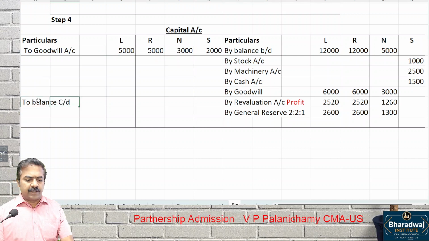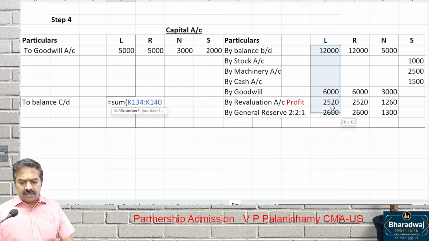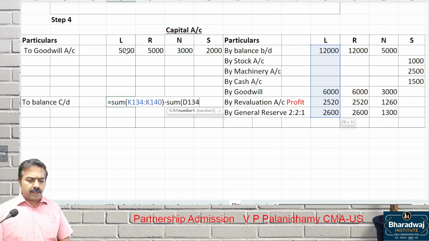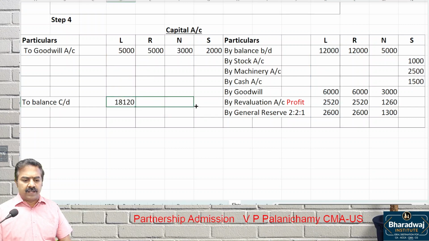To balance carried down. So the capital account is to record all your past adjustments, revaluation adjustments, goodwill adjustments, all those things, and you can close. This capital will come in the balance sheet.